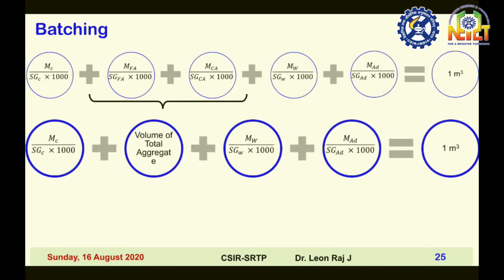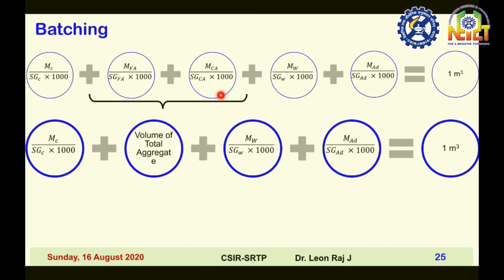Then formulas for finding the volume of material. Volume of cement is equal to mass of cement divided by specific gravity of cement into 1000. Then volume of fine aggregate is equal to mass of fine aggregate divided by specific gravity of fine aggregate into 1000.